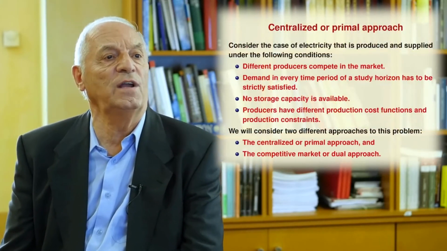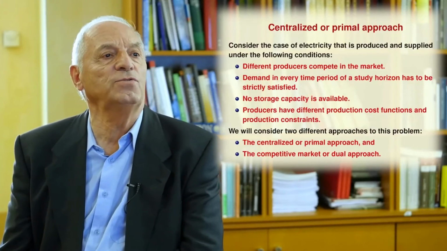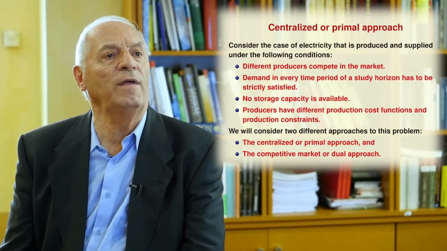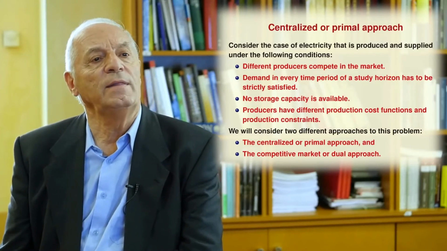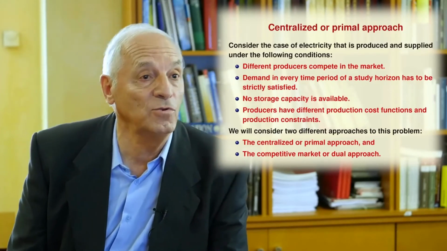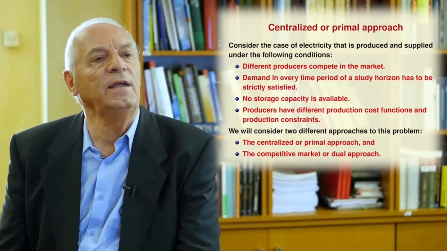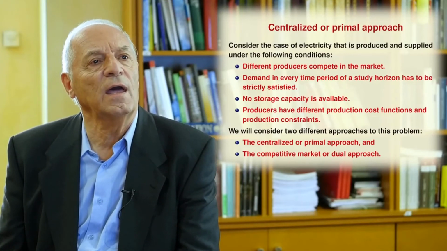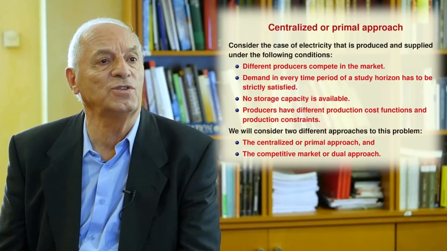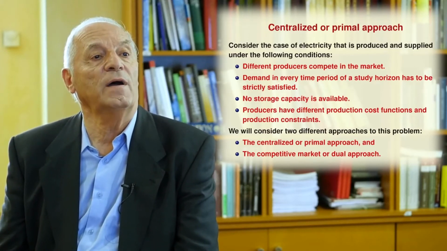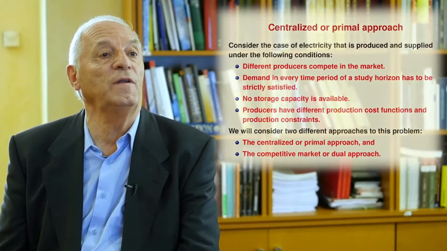One example that has special relevance is the case of the electric market. In this case, you have different producers that compete in the market. All of them produce electricity that cannot be stored. It has to be produced and immediately consumed. And the problem is that each of the producers needs to decide how much electricity to produce. So they have a system operator that can act in two different ways.